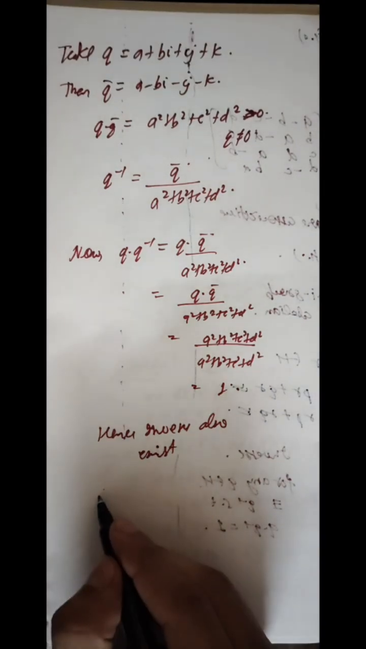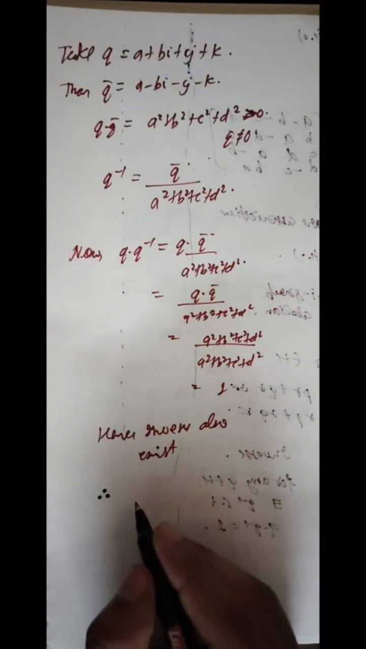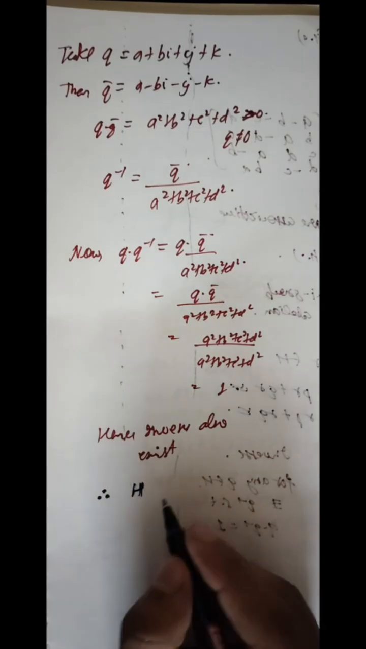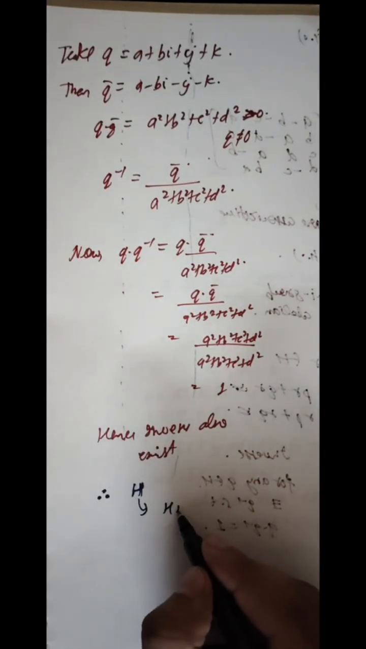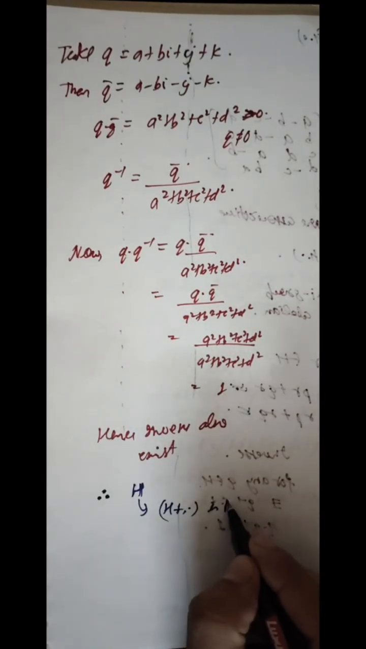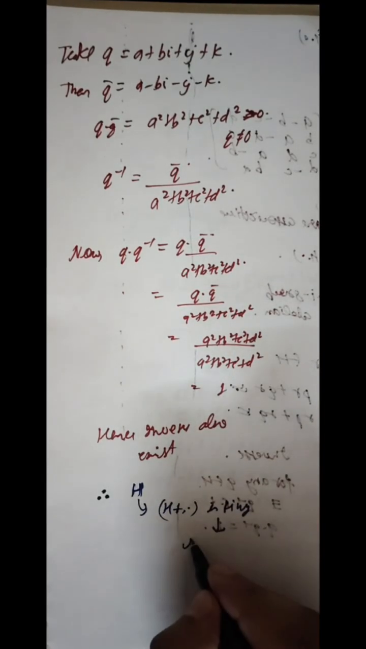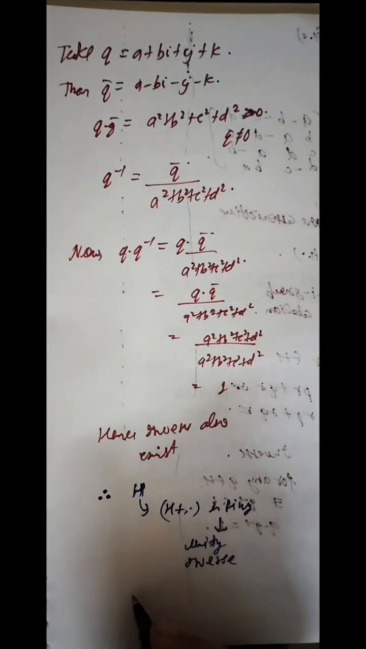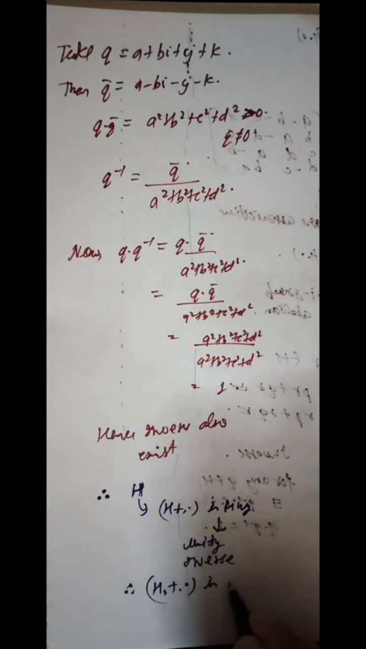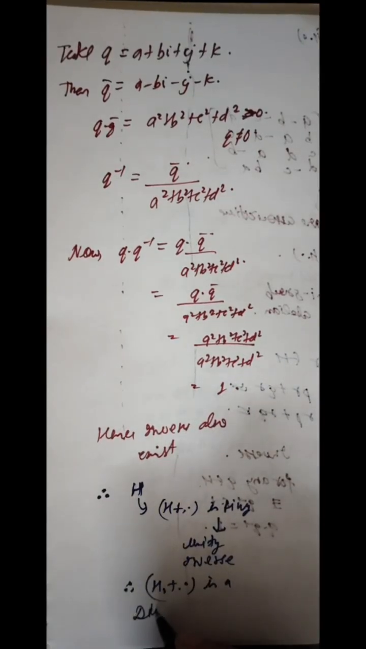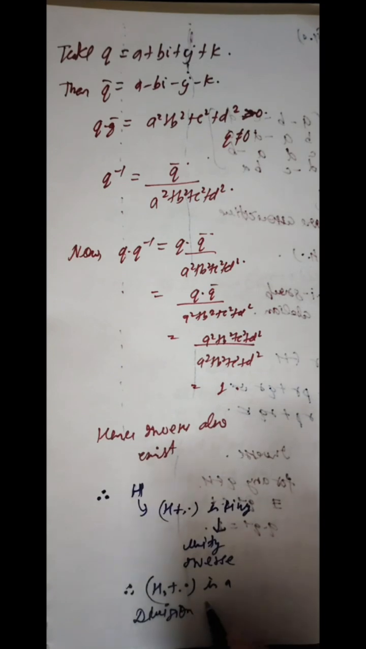So student, we have proved all the properties that we need to prove H to be a division ring. That is, H is a ring, and H plus dot is a ring, and it also has unity and inverse. Therefore your H plus dot is a division ring.